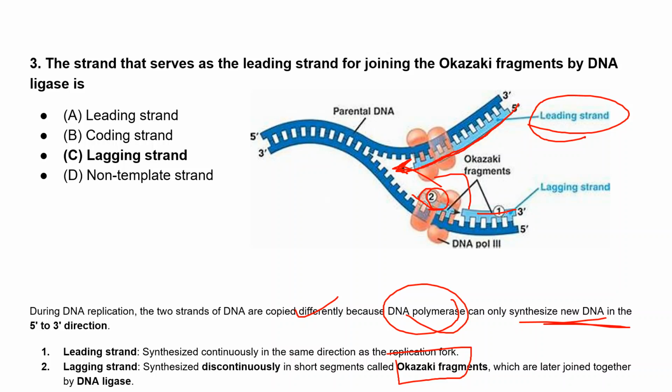These stretches of DNA also have to be ligated, and that work is done by the ligase enzyme. It forms the phosphodiester bond between the two nucleotides and seals it, so that it forms a continuous fragment of DNA.